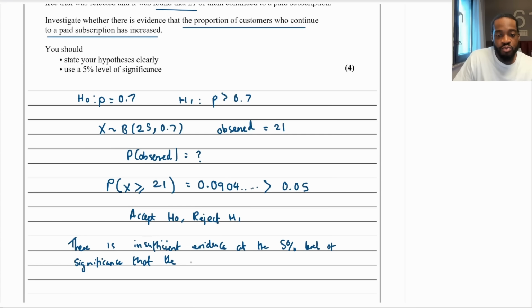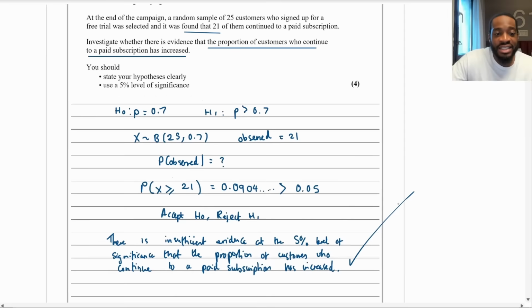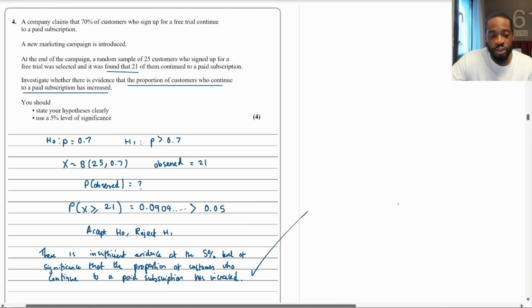That the proportion of customers who continue to a paid subscription, forgive me for the handwriting, it's this graphics tablet, has increased. And that is it. That will give you the 4 marks. It's the same thing each time with these hypothesis test questions.